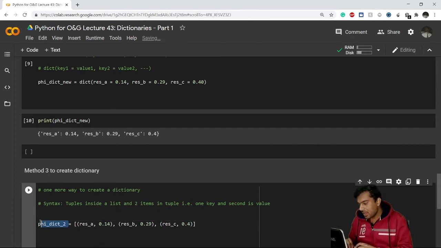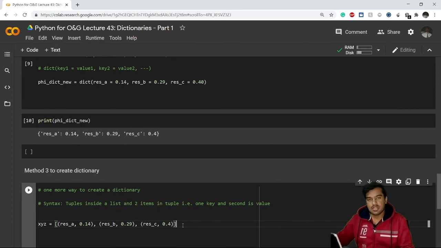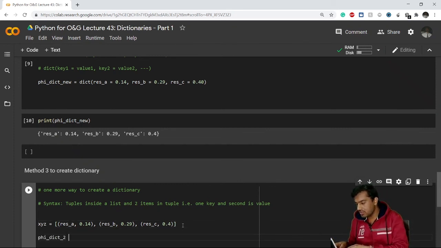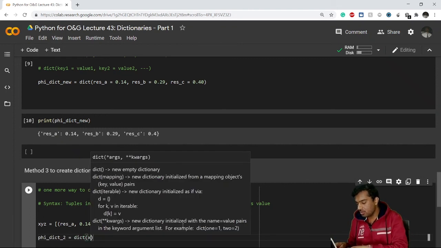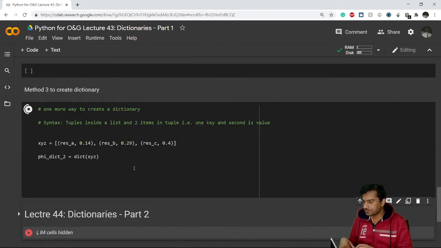This is a variable, let's say xyz. Now this is a list basically, right? This is a list xyz. To convert this list into a dictionary, what I can do is I'll use dict, and inside this dict I'll put this xyz. Now let's see what is happening here.